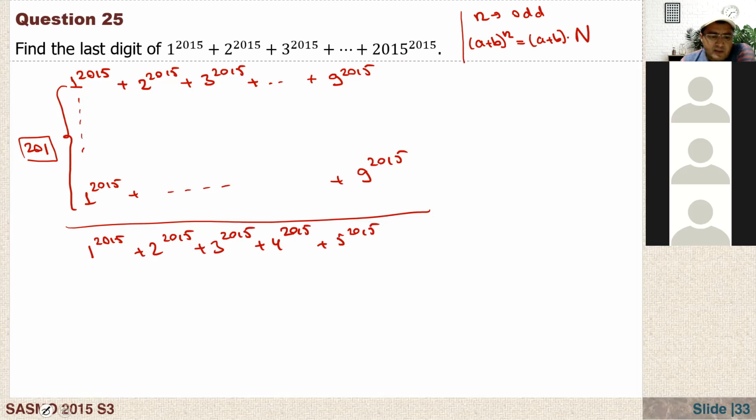Okay, is everything clear until here? What is not clear? You mean this one? You are right. Actually, it's always possible if you have a plus b to the power of n. Always possible. I'm talking about this one.